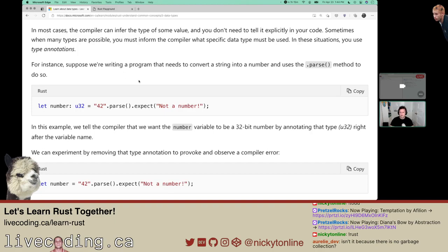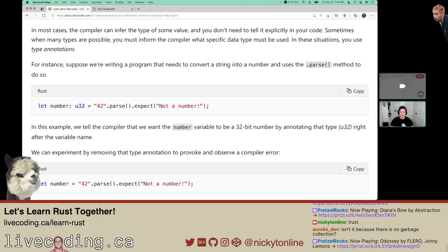Let's see what it says here. Suppose we're writing a program to convert a string to a number and uses the parse method to do so. Let number: u32, which is an int32 number, I'm guessing. We're going to say "42".parse().expect("Not a number").